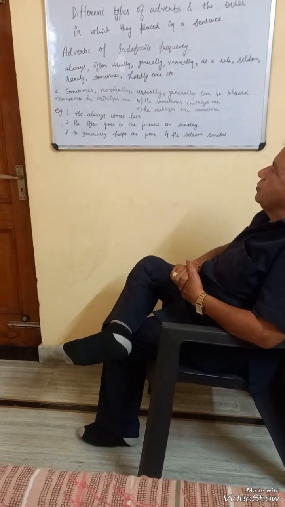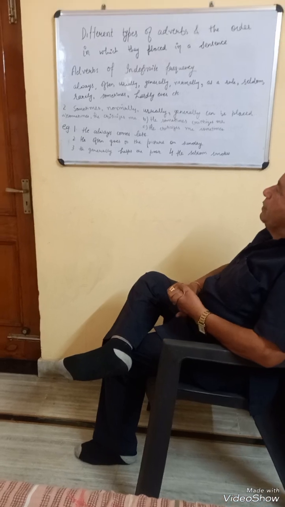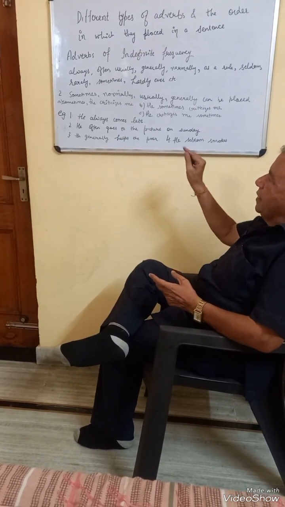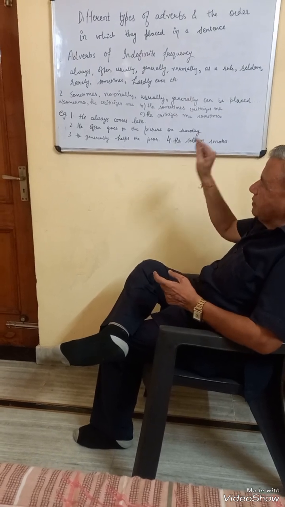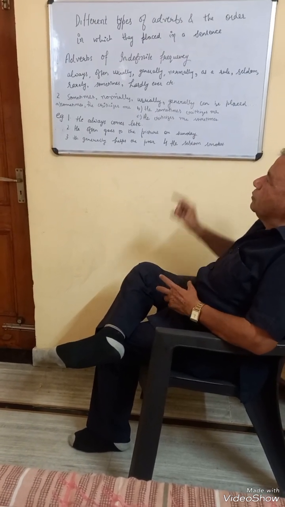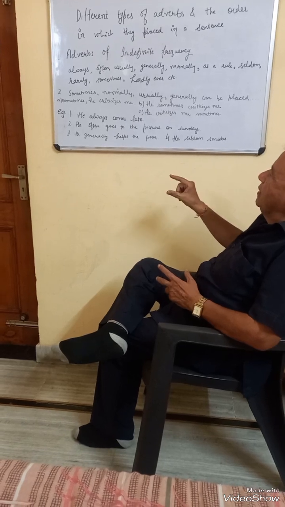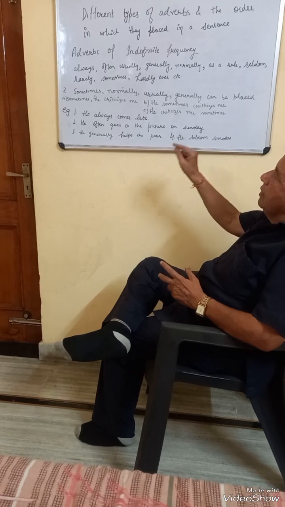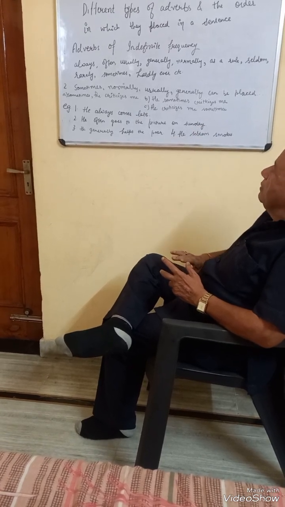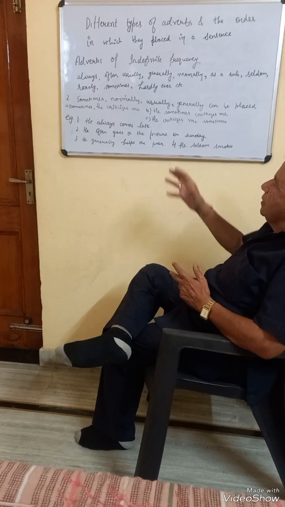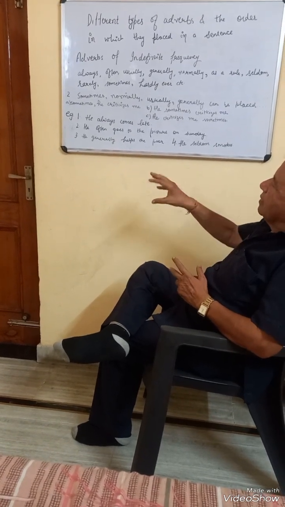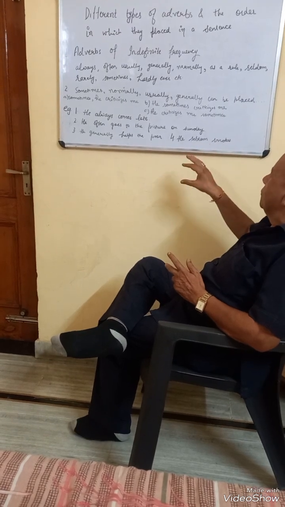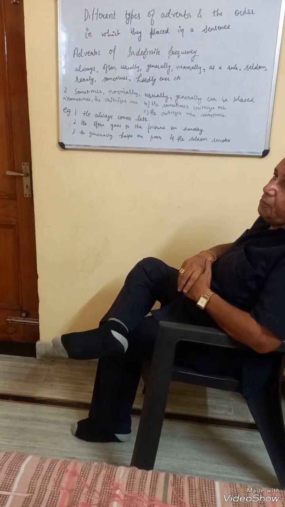As in the given sentences, though there is no helping verb, we have placed always in the sentence number 1, he always comes late. Here the adverb of indefinite frequency always has been put before the main verb come. Similarly, in the second sentence, often has been placed before the main verb go. And in the third sentence also, the same rule applies. Generally is placed before the main verb help. He seldom smokes in the fourth sentence, seldom is placed before the main verb.